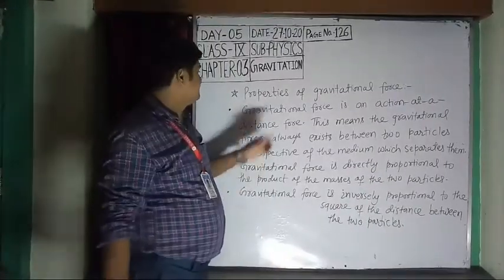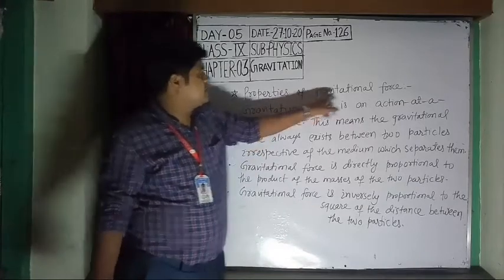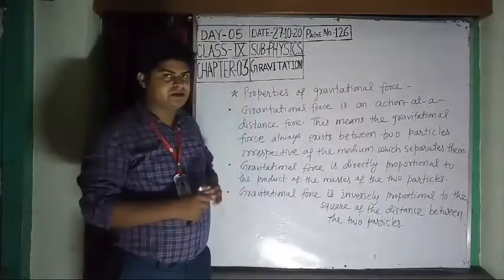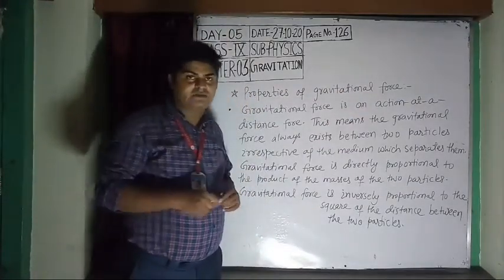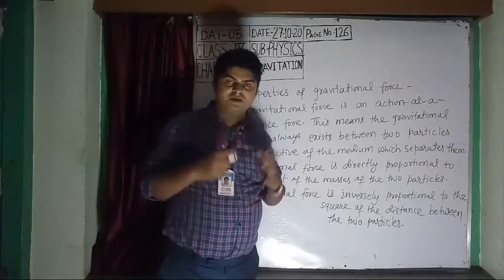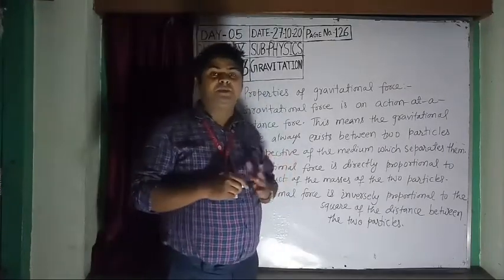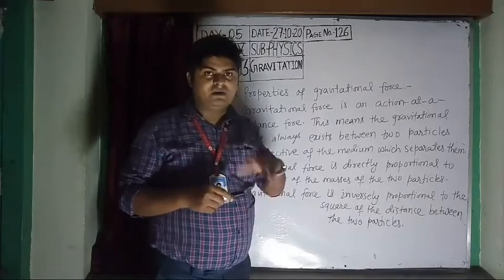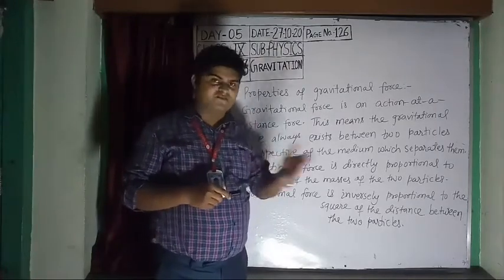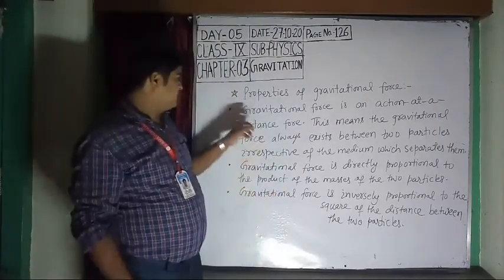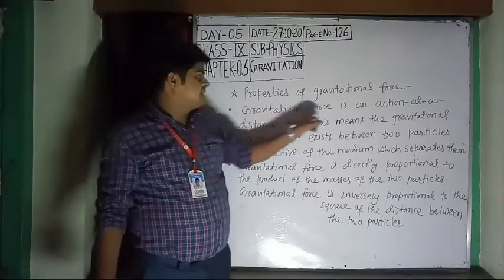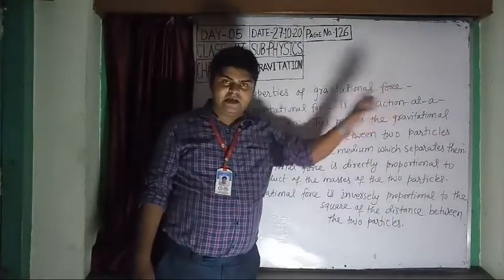Now students, see the next topic, properties of gravitational force. I have discussed the formula: gravitational force is equal to G m1 m2 by r square. So you will find the properties from this formula. The first property is that gravitational force is an action at a distance force.